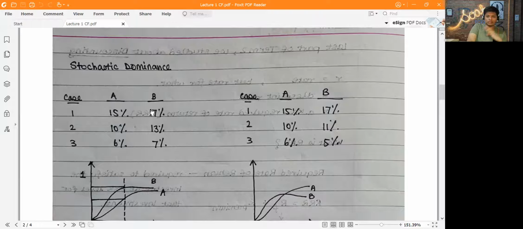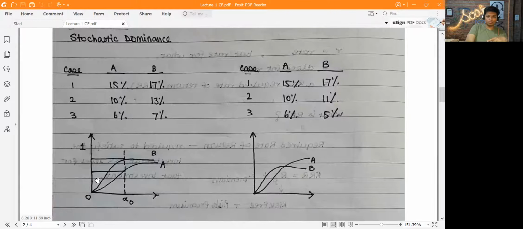So here you can see it's 17% compared to 15%, 13% compared to 10%, 7% compared to 6%. So in every case, B earns more than A. So it's very clear in the mind of the investor that, okay, whatever I have to choose, it's B, right? Because in all cases, B is better.